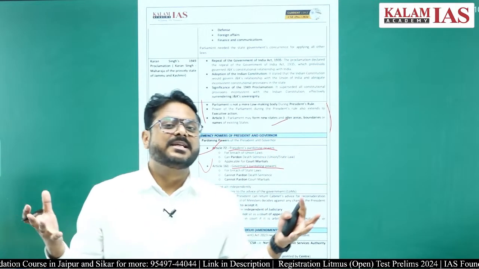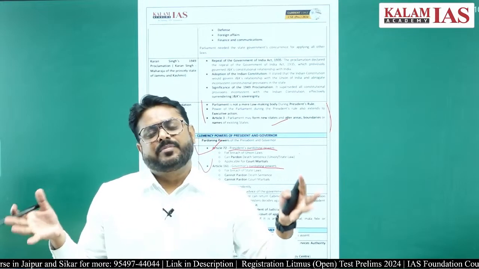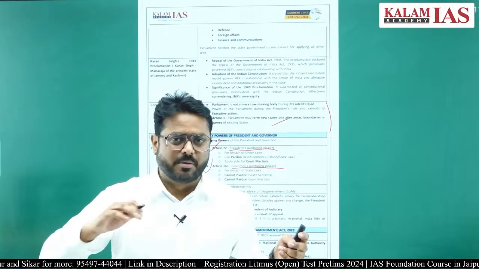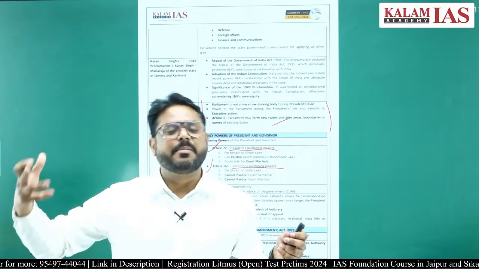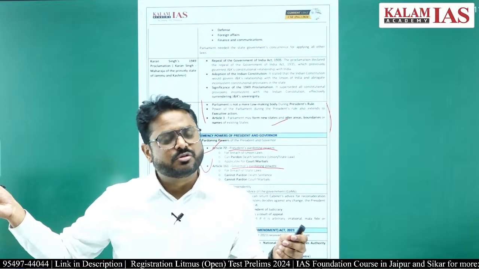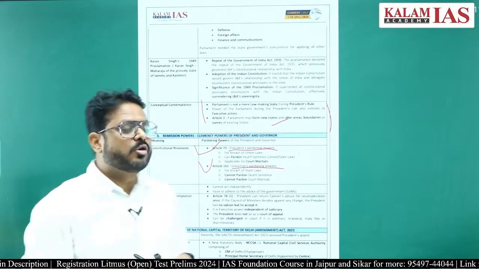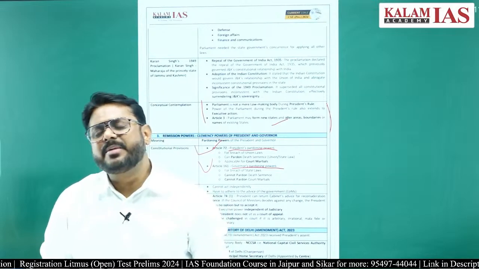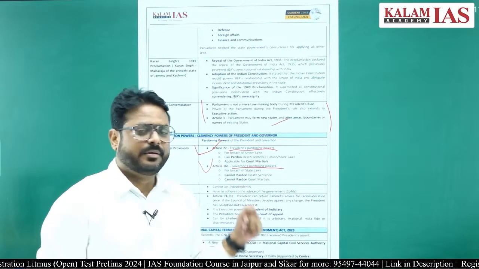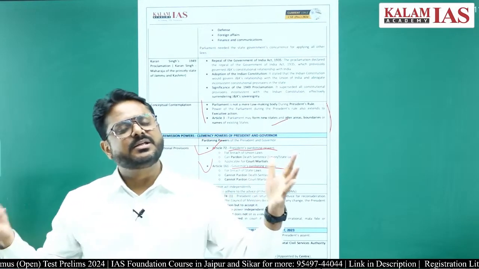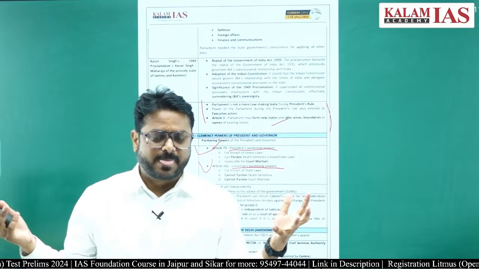Court martial cases are where army personnel are involved, means army, navy, air force. If they are getting court martial, that can be pardoned by the President, because he is the head of the defense forces, right.